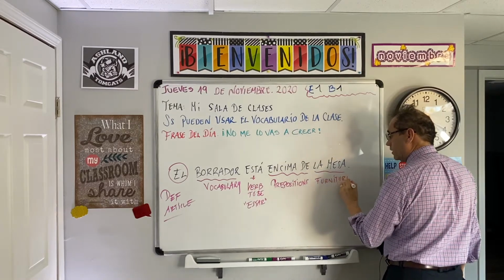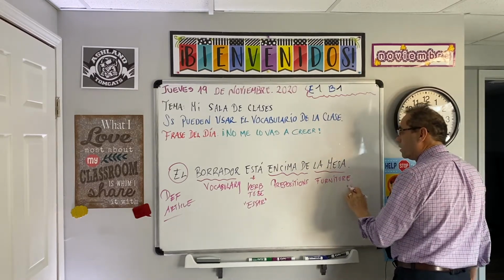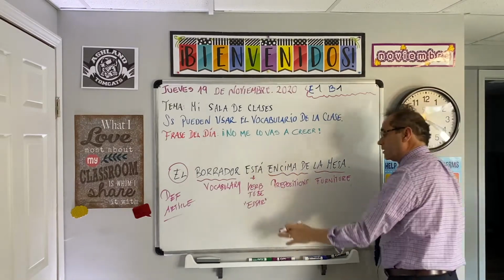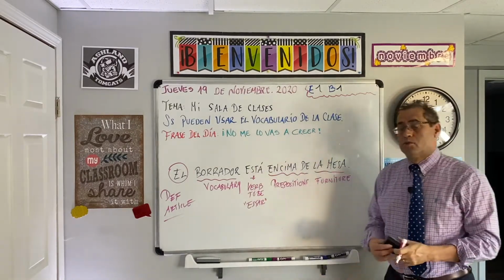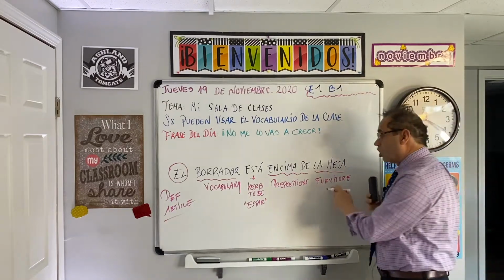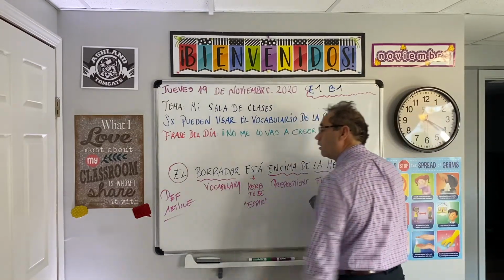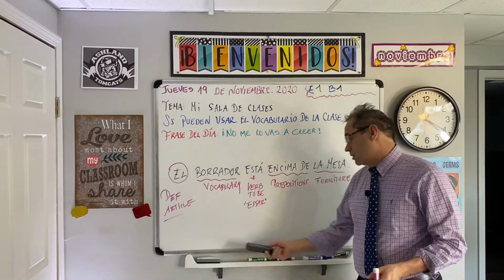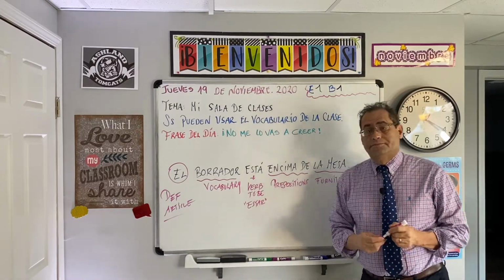Okay, estudiantes, see how all this sentence has been broken into different pieces? These are the topics that I have been teaching here in Español 2 during the last couple of weeks. So, it's very easy, guys.